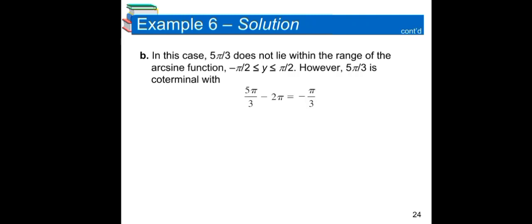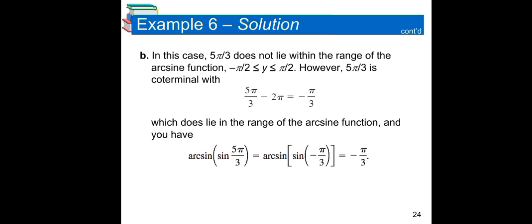B. In this case, 5π/3 does not lie within the range of the arcsine function, -π/2 ≤ y ≤ π/2. However, 5π/3 is coterminal with 5π/3 - 2π = -π/3, which does lie in the range of the arcsine function, and you have arcsin(sin(5π/3)) = arcsin(sin(-π/3)) = -π/3.